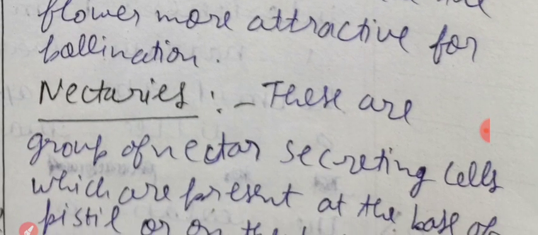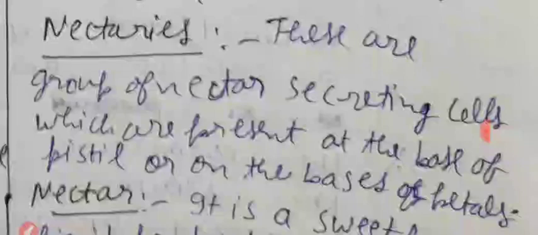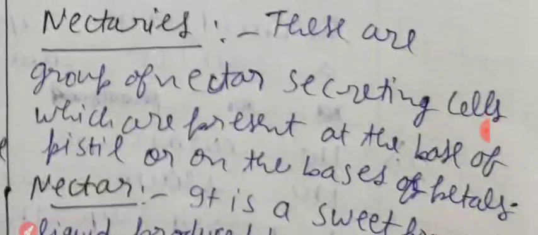Next, nectaries. These are groups of nectar secreting cells which are present at the base of pistil or on the base of petals. Clear?